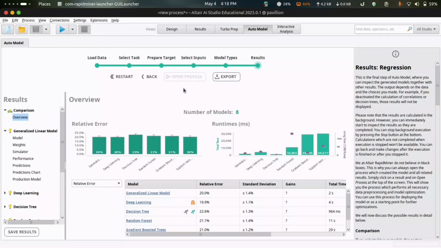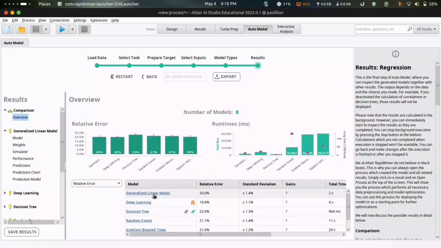Now, after training, RapidMiner presents the evaluation result for each model. We can compare each model based on metrics like root mean square error, absolute error, relative error, squared error, or correlation. In our case, the deep learning model was the best performing model, whereas the decision tree model had both the fastest scoring time and fastest total time.